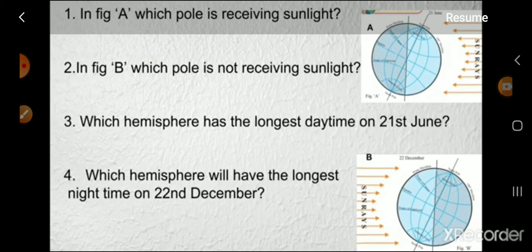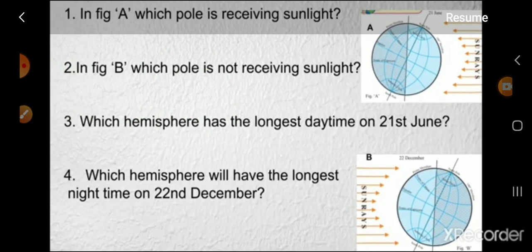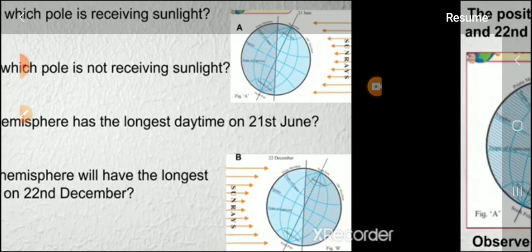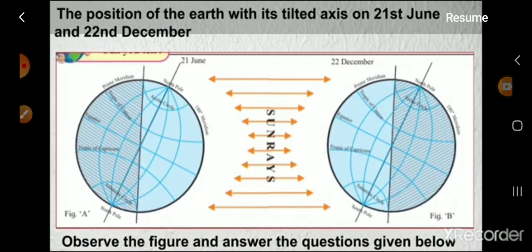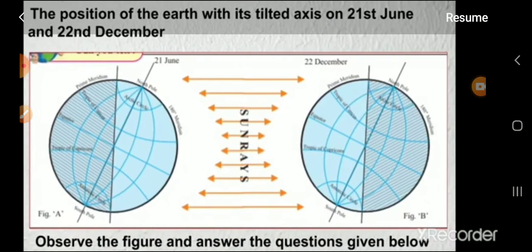Again, questions and answers. I will tell you these question answers. Position of the Earth with its tilted axis on 21st June and 22nd December. Observe the figure and answer the questions given below. So these are the questions.